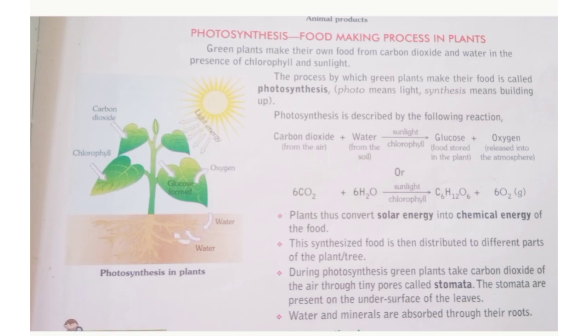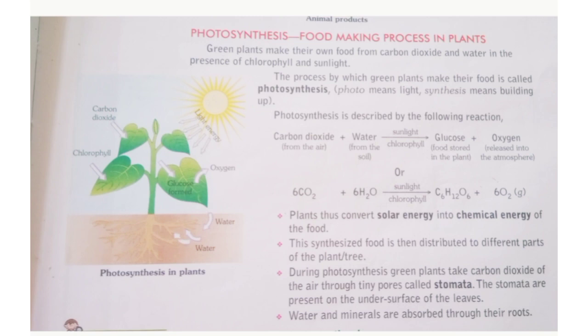Yes, students, as you all know, the autotrophs make their own food, and the examples of autotrophs are producers, that are the green plants. Green plants make their own food by the process known as photosynthesis. In this process of photosynthesis, the green plants make their food from carbon dioxide and water in the presence of sunlight and chlorophyll.